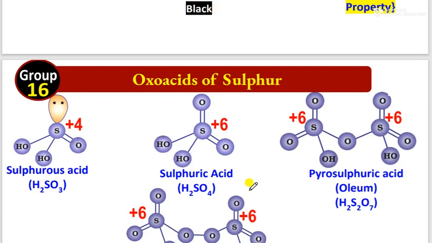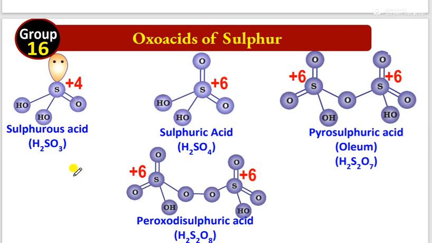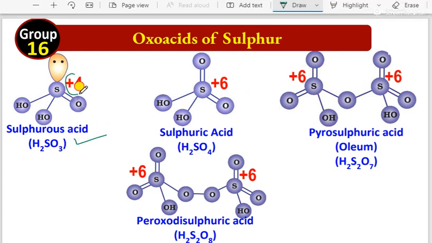Okay. Next, you can see the very important thing there. This is very important. Sulfurous acid, H2SO3. Here also the oxidation number is +4. Sulfuric acid, here the sulfur oxidation number is +6.